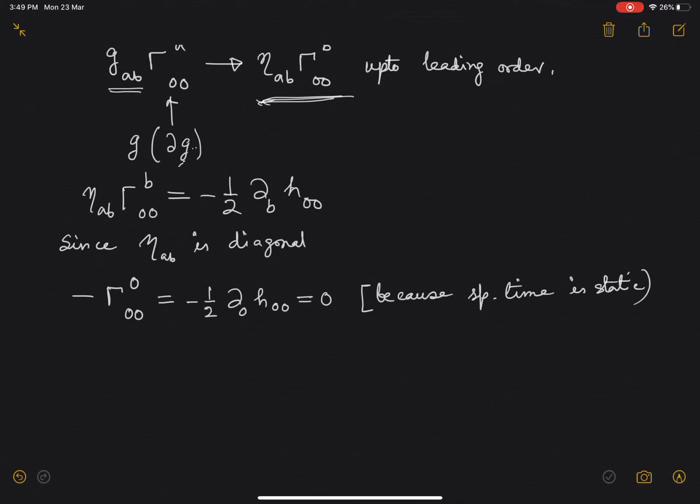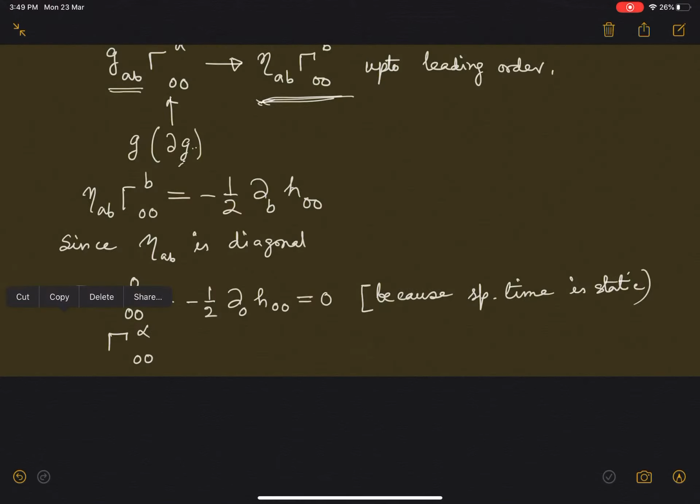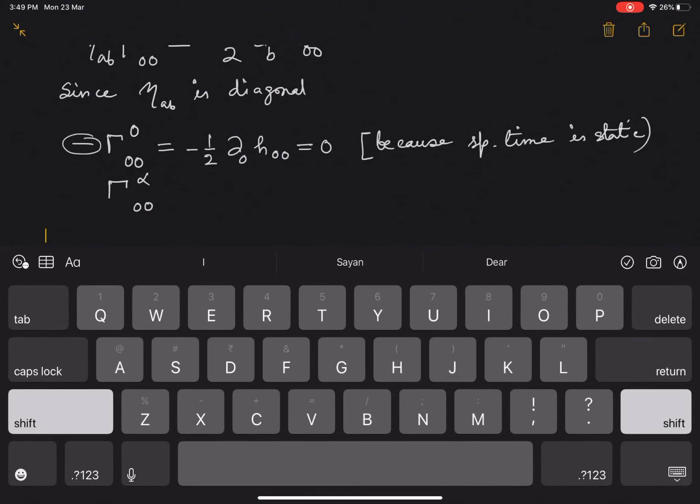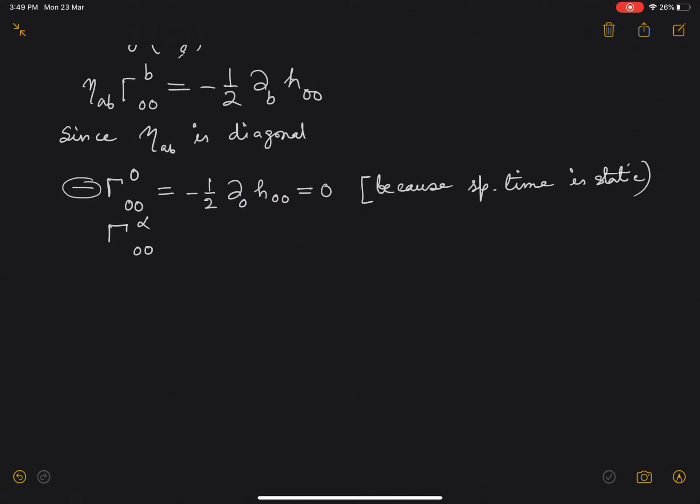And if we look at gamma^alpha_00, I hope you understood why the minus sign is there, because eta_00 is -1. That is why there is a minus sign. So gamma^alpha_00, where alpha means the spatial part, is nothing but minus half del_alpha h_00.